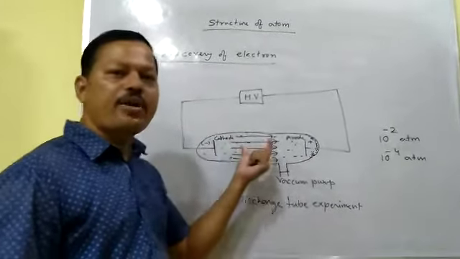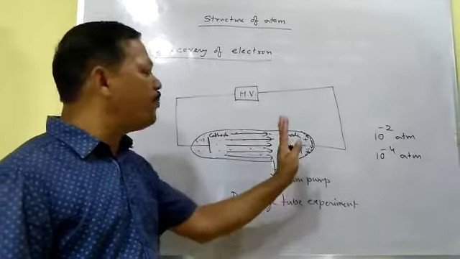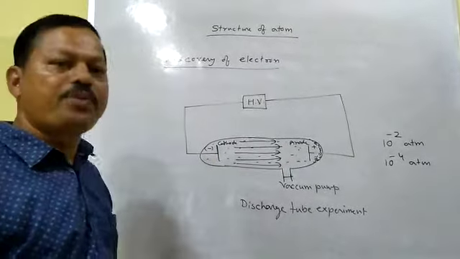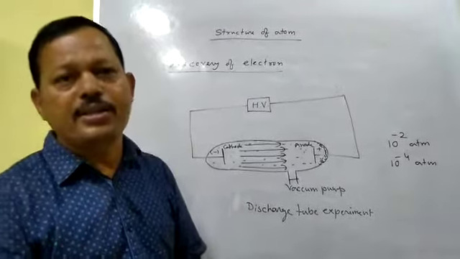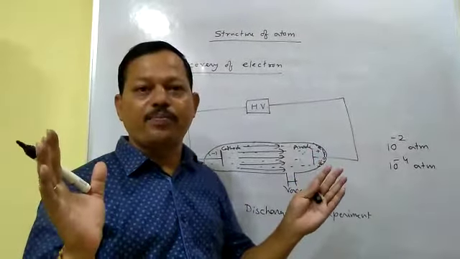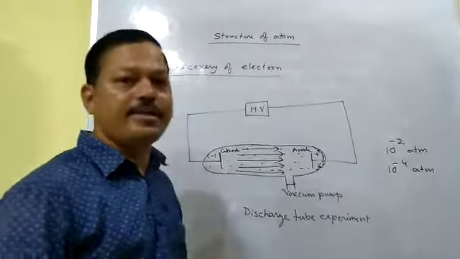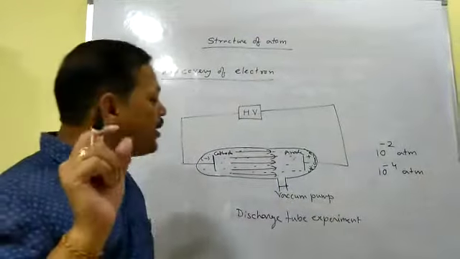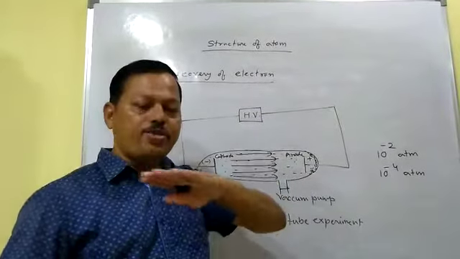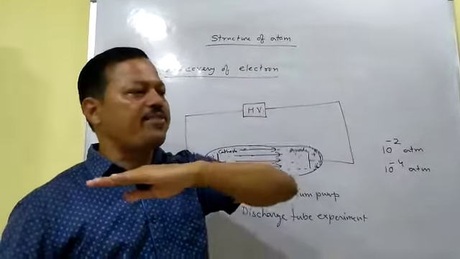And why are these rays called cathode rays? Because they are coming from cathode. That's why these rays are called cathode rays. After discovering these cathode rays, they examined the rays. I mean, what are the properties of these rays? So these properties of rays are important. Scientists found that cathode rays, when they travel, always travel in a straight line.